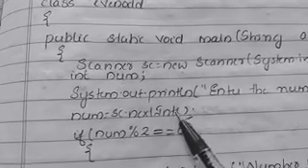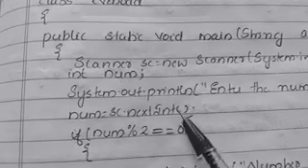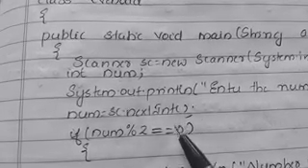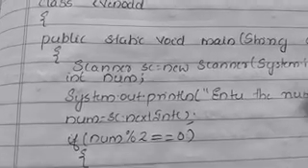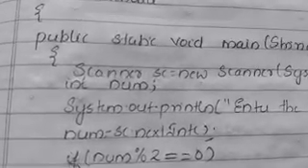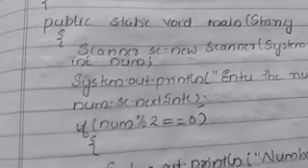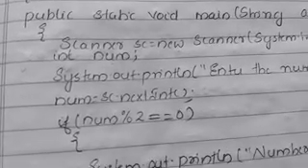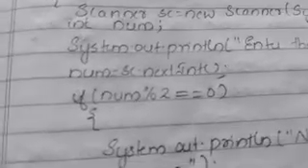After nextInt, put a bracket, opening and closing bracket, parenthesis. This is known as parenthesis. So nextInt is a method for accepting integer data through our scanner class object, sc.